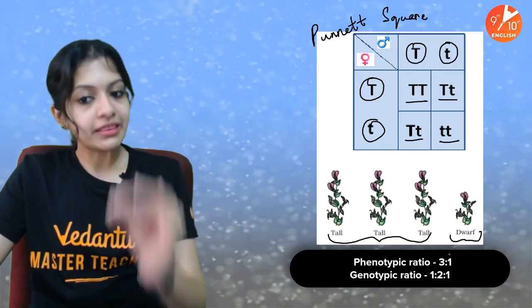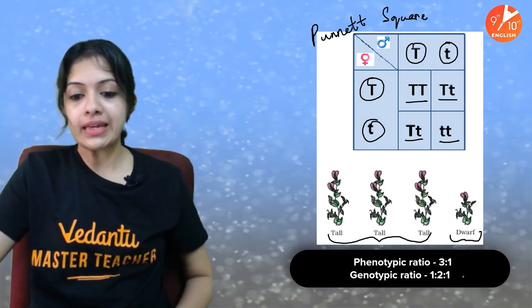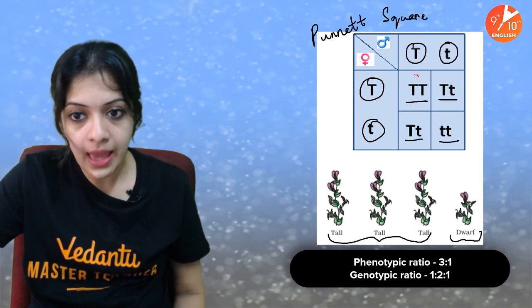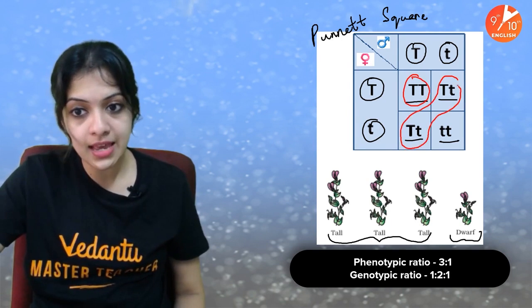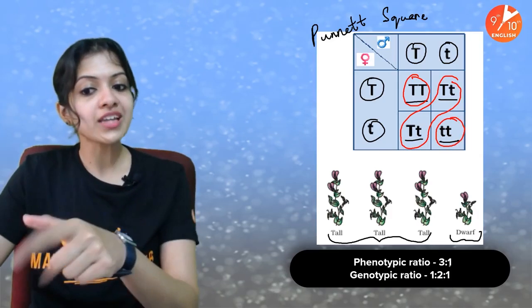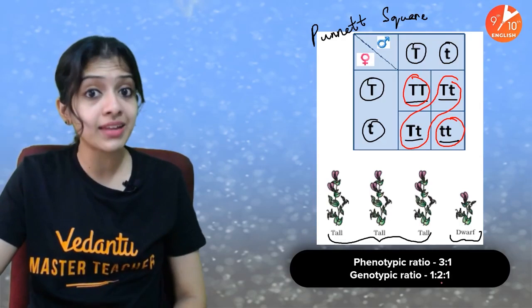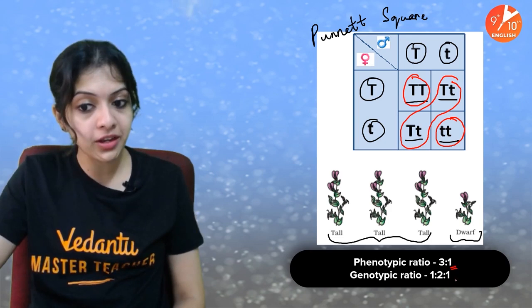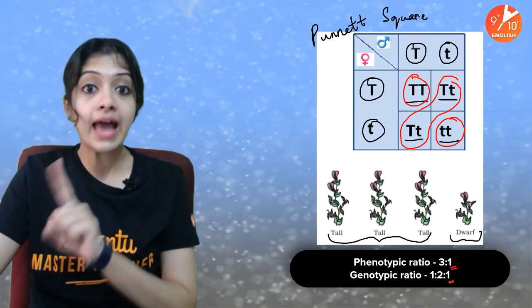Okay, so the phenotypic ratio becomes 3 tall is to 1 dwarf, while genotypically it becomes 1 is to 2 is to 1. How come? It's 1 capital T, 2 capital T small t to 1 small t. But now try to find the relation between these two, children, the phenotypic and genotypic ratio. Do you find any relation between them? Yes. The short plant which is there in the phenotypic ratio is the one which is represented in the genotypic ratio also as the last one.